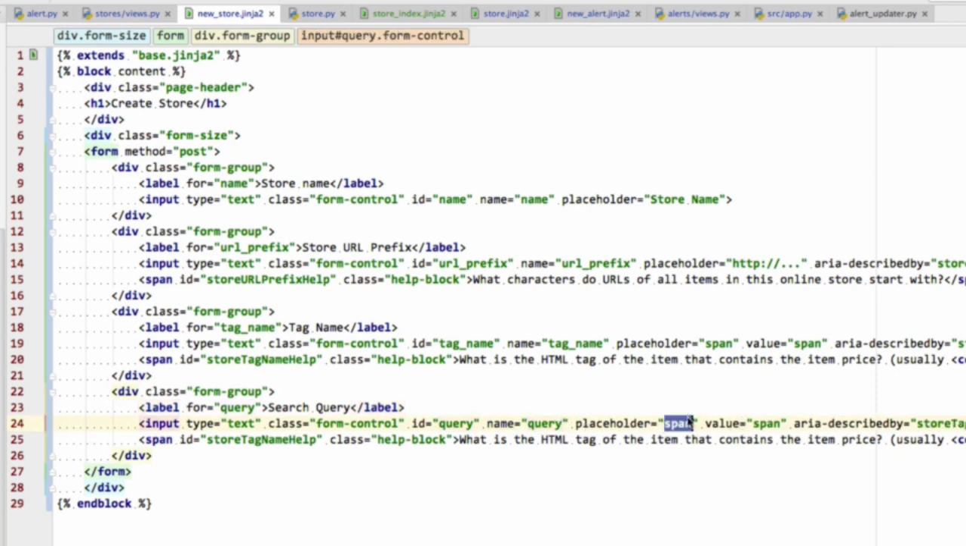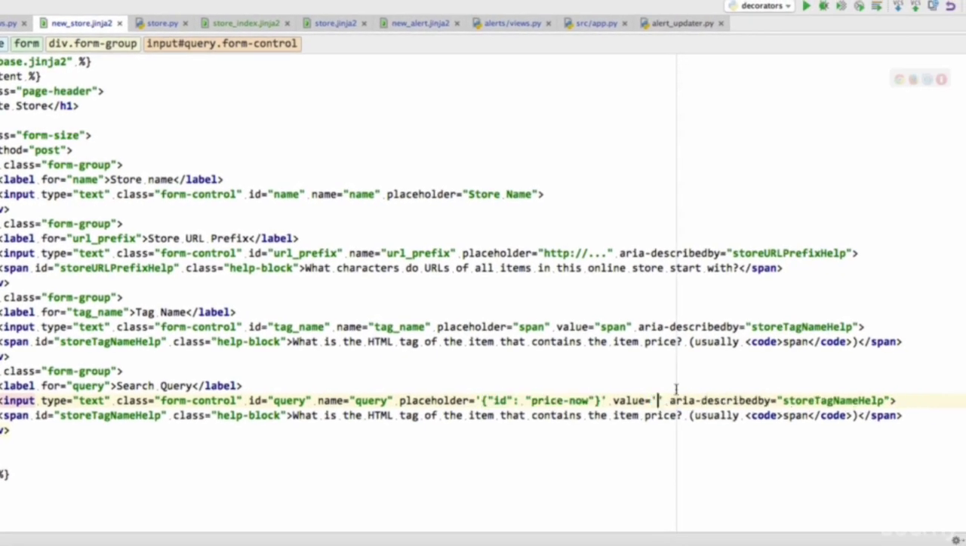The placeholder is going to be something along the lines of ID is price now, for example. Notice that I've done a small change, and it's that I've used single quotation marks around the sides and double quotation marks on the inside of this placeholder. Similarly, we are going to have to do that when we are writing stuff in this field. So I'm going to copy that and paste it in there.